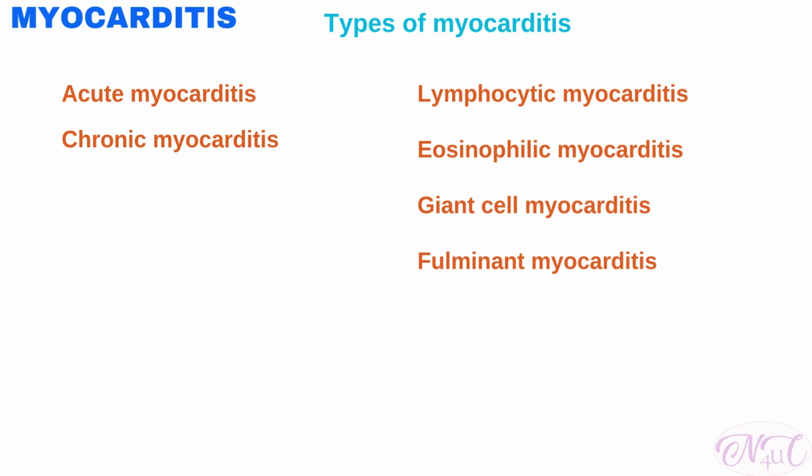Next type is fulminant myocarditis. Fulminant myocarditis is characterized by a rapid progressive decline in cardiac function and a high mortality rate. Fulminant myocarditis is an inflammatory process that occurs in the myocardium and causes acute onset heart failure.